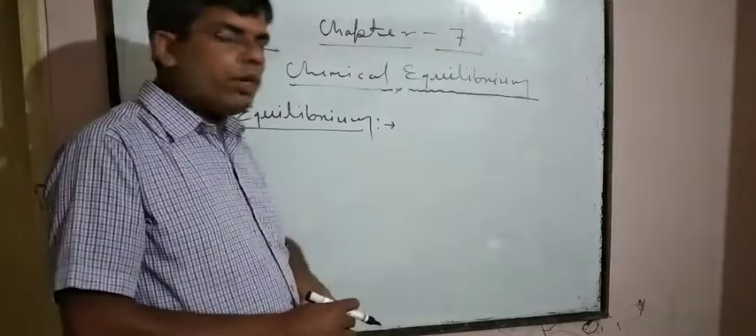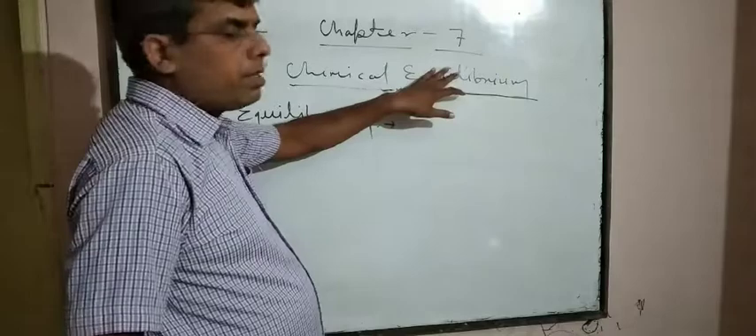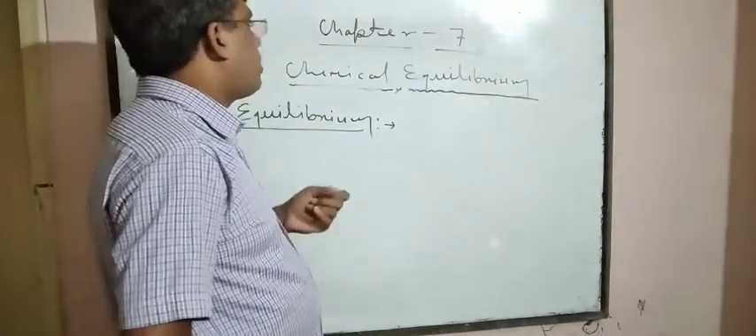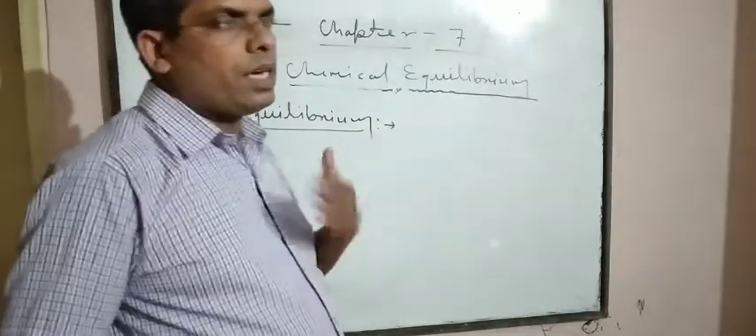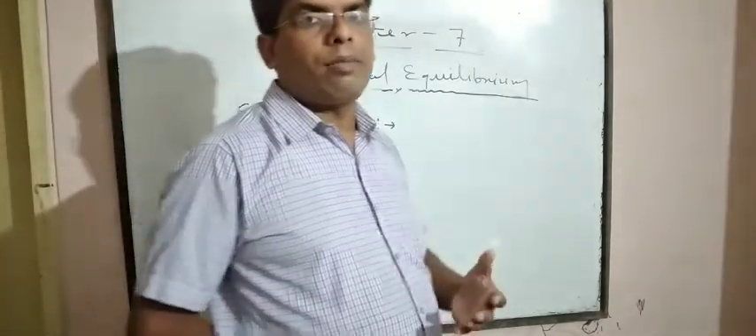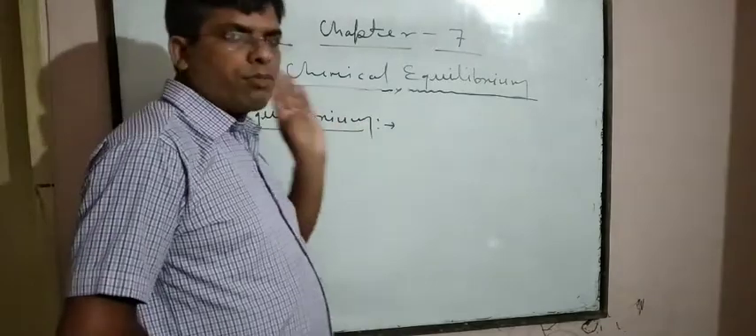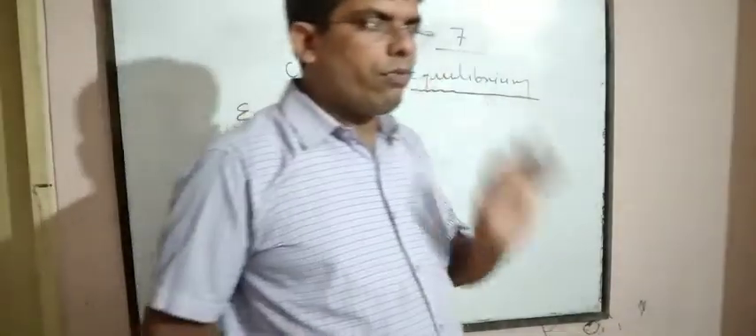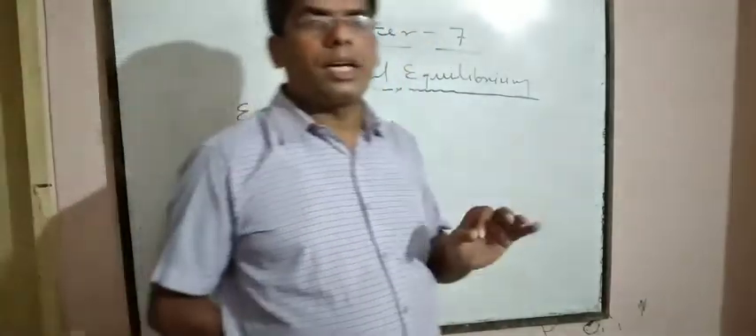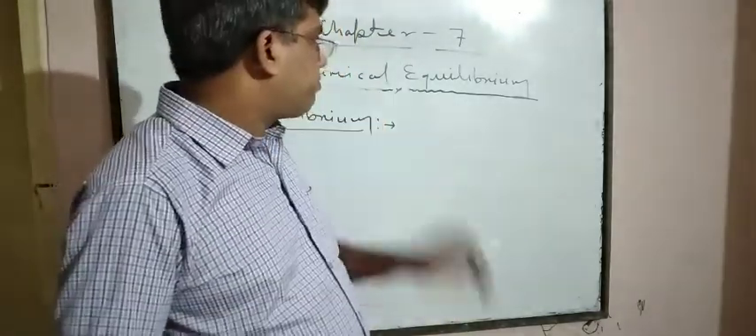Dear students, today we will discuss the new chapter, chapter 7, chemical equilibrium. This chapter is divided into two parts. One is equilibrium first, that is chemical equilibrium, and the second is ionic equilibrium, that is equilibrium second.